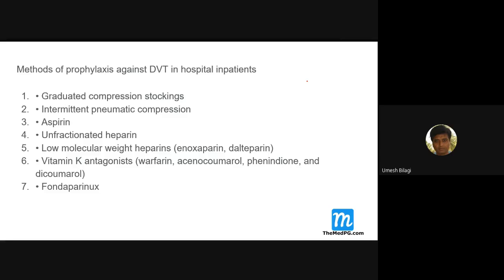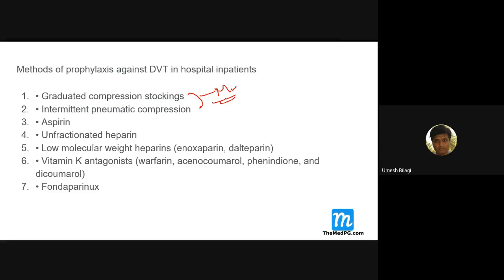Okay, methods of prophylaxis against DVT. The modern concept is that any patient admitted to the hospital should not develop DVT, and everything should be done to prevent it. How to prevent? Compression stockings are very important for prevention. Similarly intermittent compression and other mechanical devices.